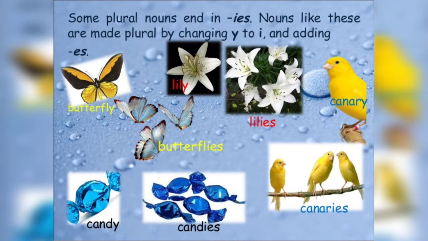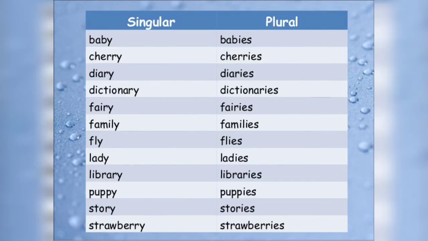Some plural nouns end in ies. Nouns like these are made plural by changing y to i and adding es. I repeat that we have to change y to i and add es. For example, butterfly: here we can see y is removed and ies we have put. Butterflies, lily, lilies, canary, canaries, candy, candies. So you can see how easy it is: we have to remove y and add ies in order to make the plural form of the word.